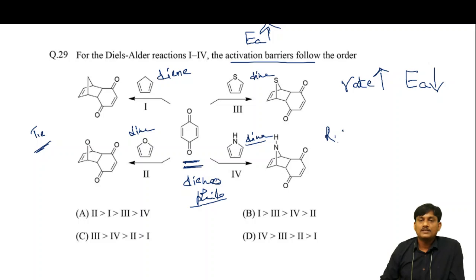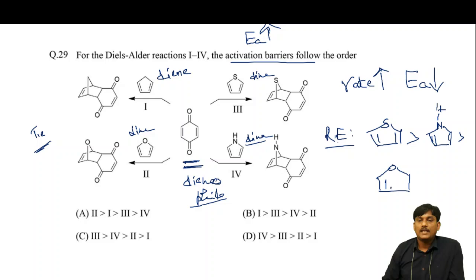If you take resonance energy, we know that thiophene has more resonance energy, and next one is this one, pyrrole, and next one is furan. All these are aromatic.